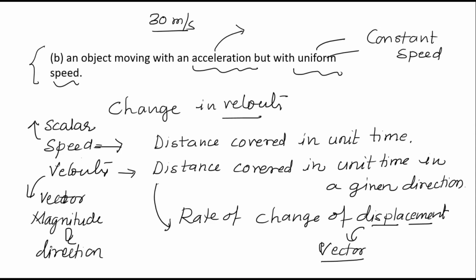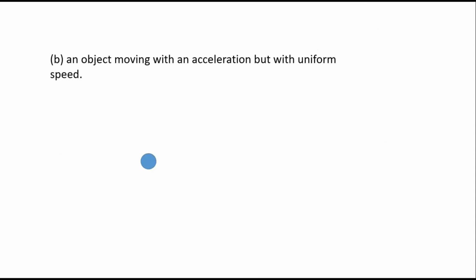Now coming back to our question. An object moving with an acceleration, and to move with an acceleration we should have a change in velocity, right?